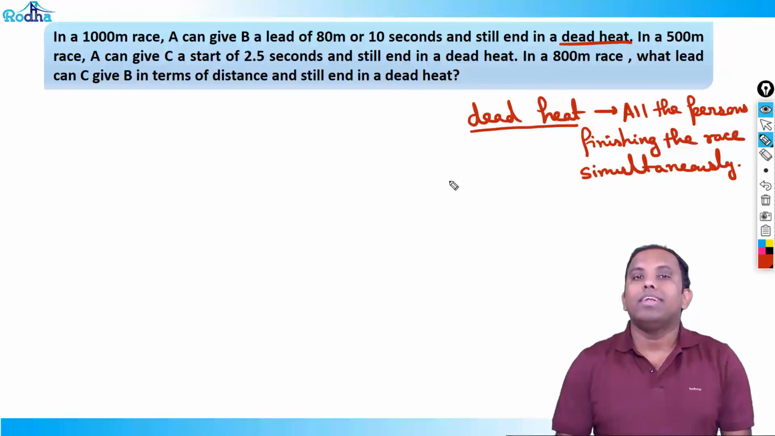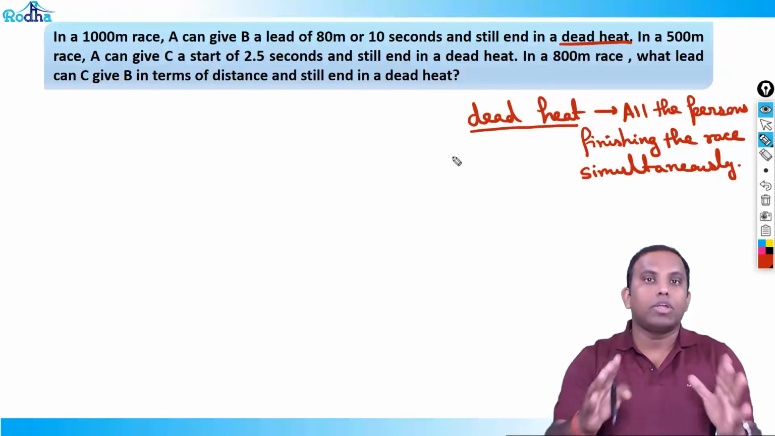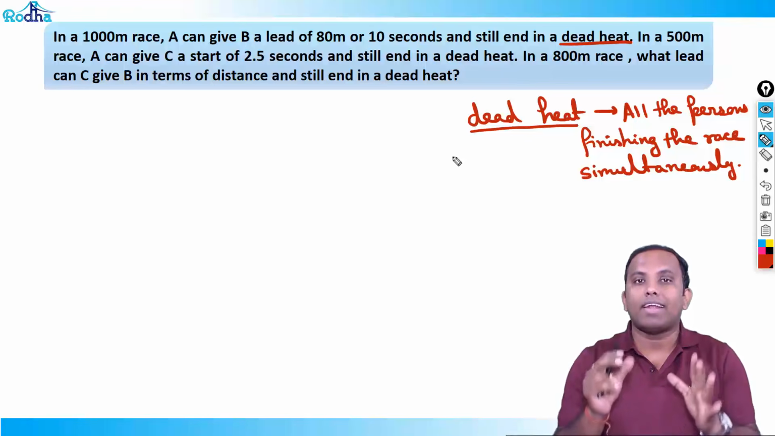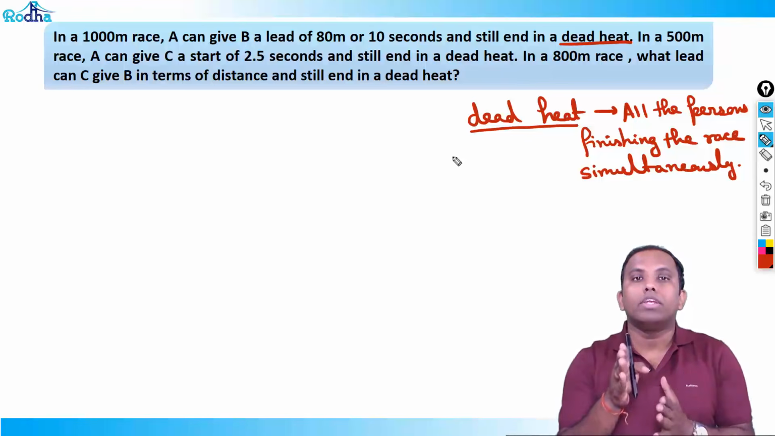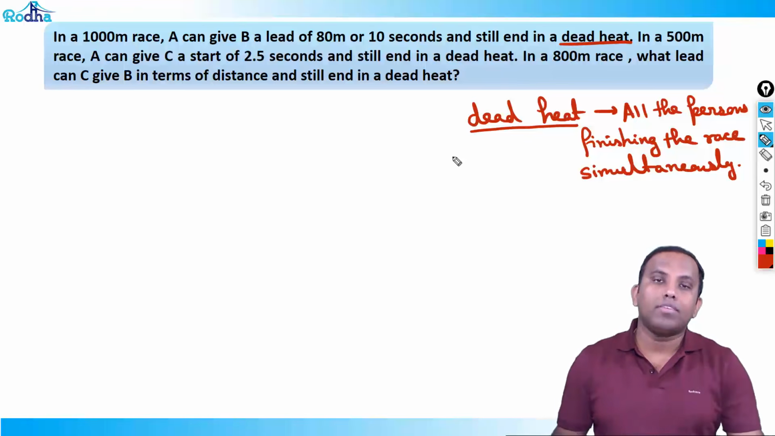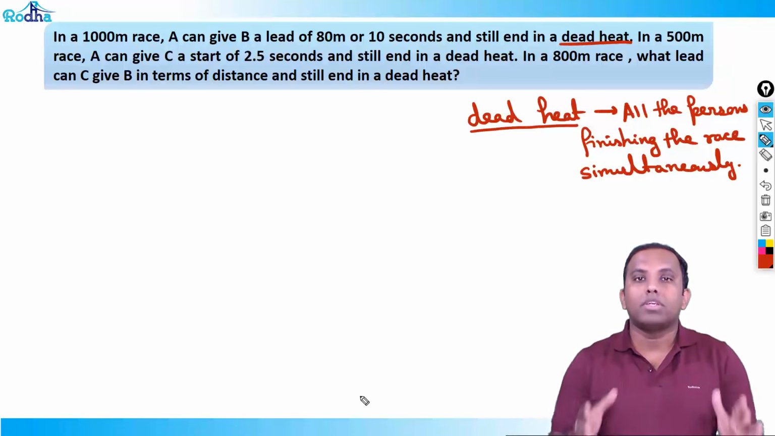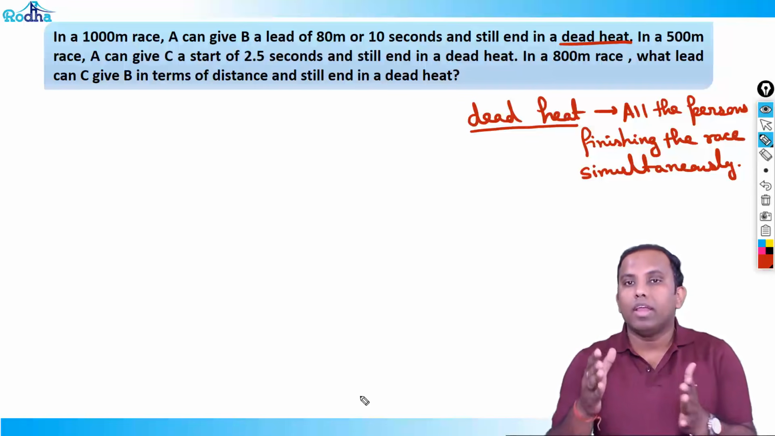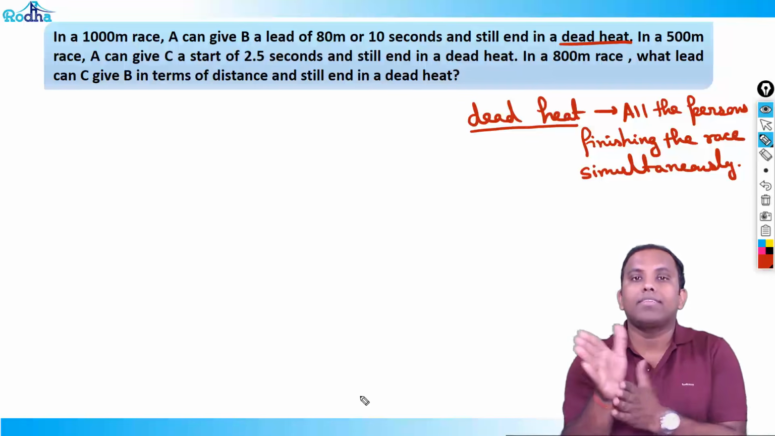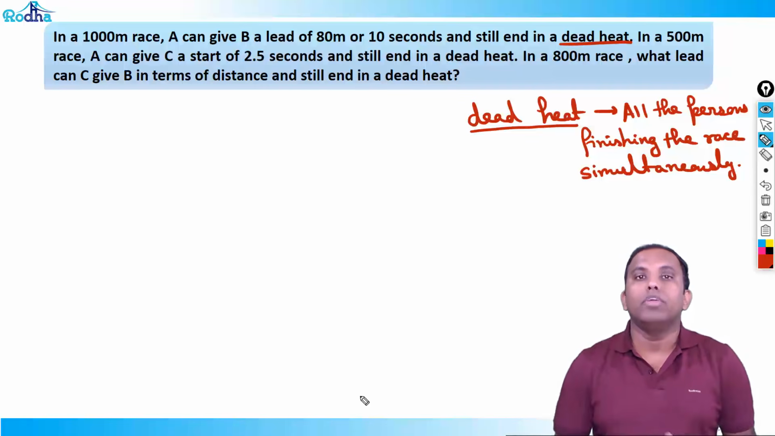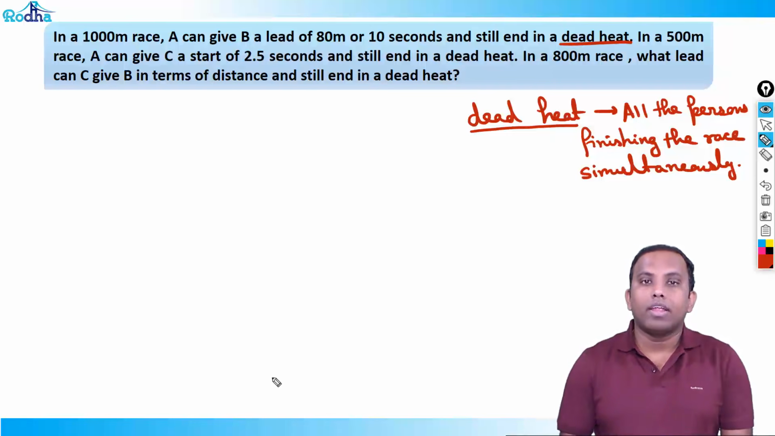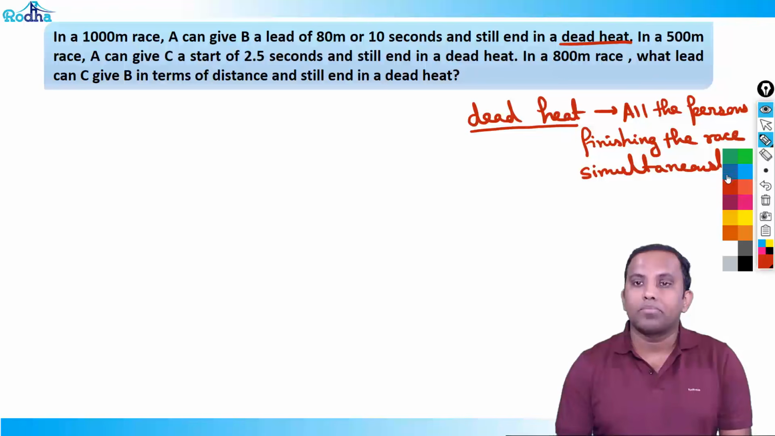Okay, so dead heat means what? Basically, in a race, all the people are finishing all together, exactly at the same point. The probability is very less, but it's okay. This is called a dead heat. All the persons who are running in the race should reach the end point of the race exactly at the same time. That means no one will be the winner. Now again, get some beautiful concepts from here.